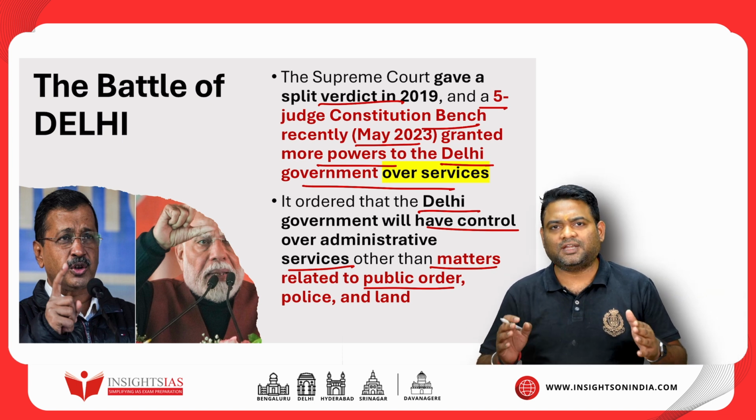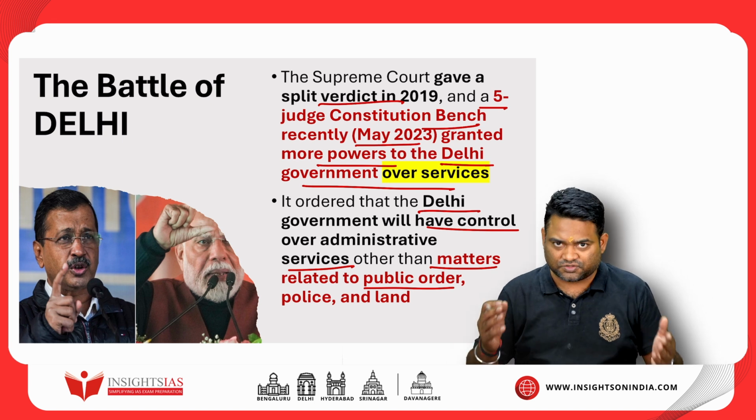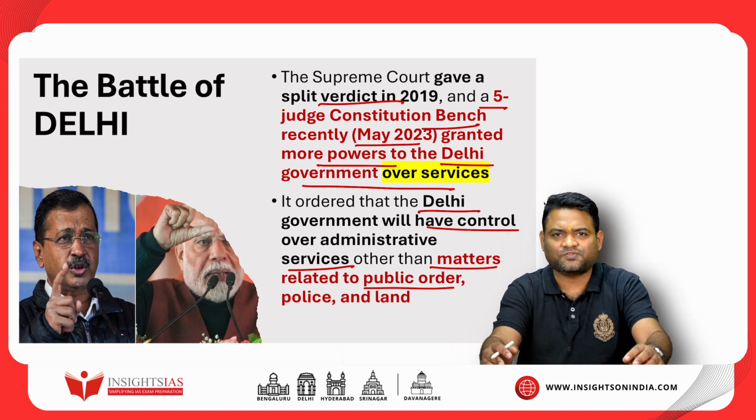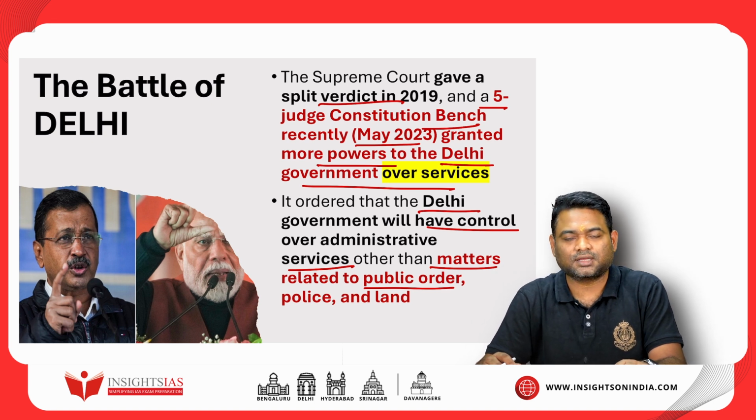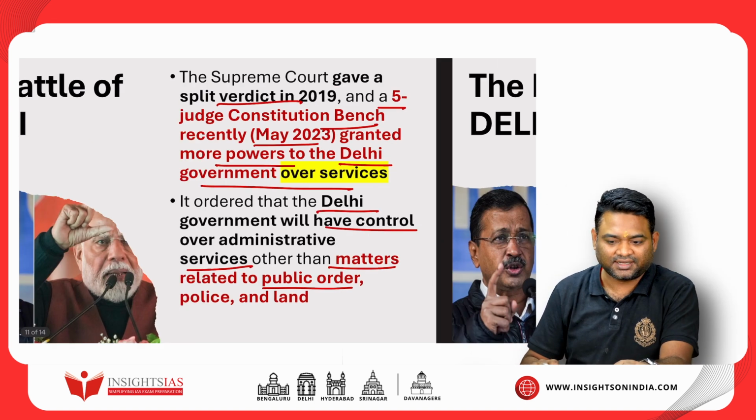So the Supreme Court went back to the previous legislative structure which was existing. The Delhi government was very happy about this outcome, and they thought they had won this battle, but actually the war had just begun. And once again, the center will strike.